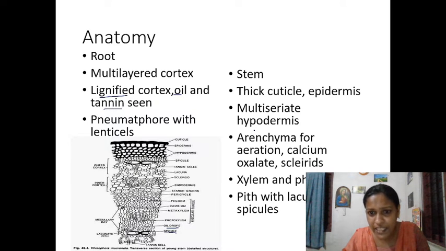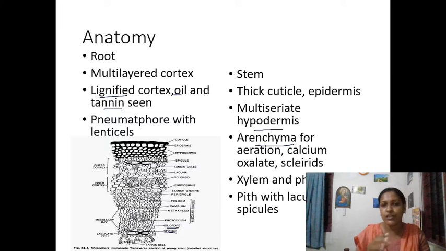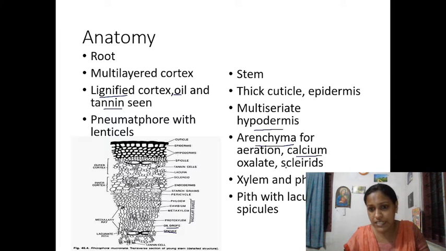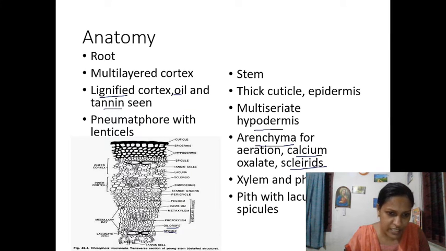Okay, inside that you can see parenchyma, because for buoyancy we want this. There are calcium oxalate crystals and also sclereids, just like in our Nymphaea. Sclereids are there. Xylem and phloem as usual. You can see lacunae, lacunae, certain gaps are there. Vacuoles are there. Inside that you can see spicules.